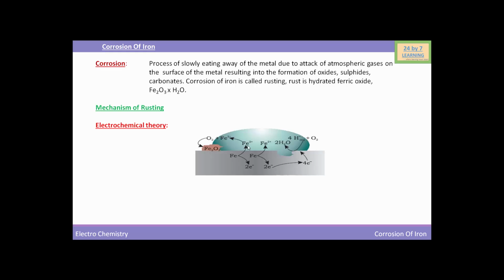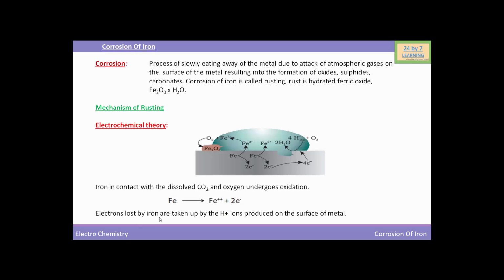So, pure iron and impurities behave like small electrical cells. Iron in contact with dissolved carbon dioxide and oxygen undergoes oxidation. So, at the anode, iron undergoes oxidation and produces ferrous ions and also releases electrons, leaving electrons on the metal surface.